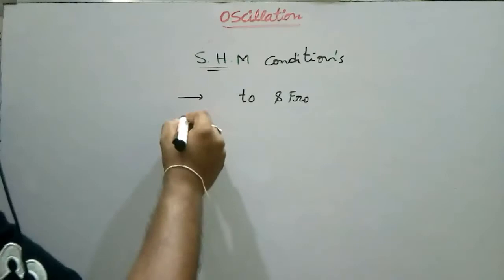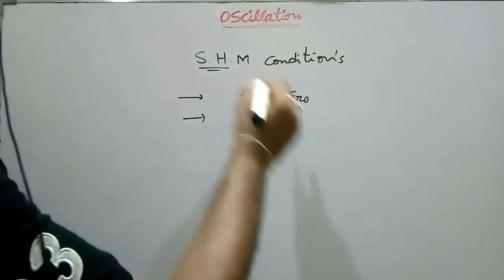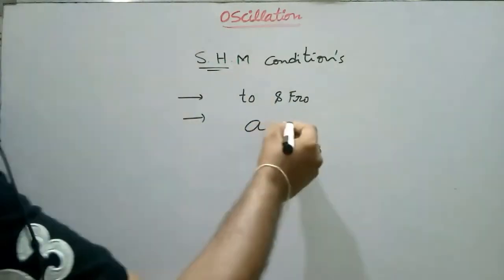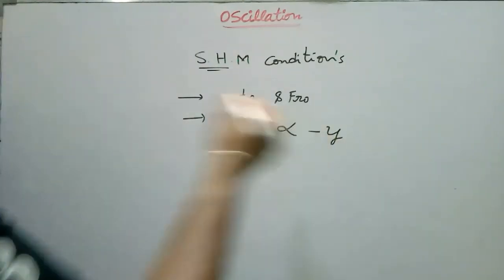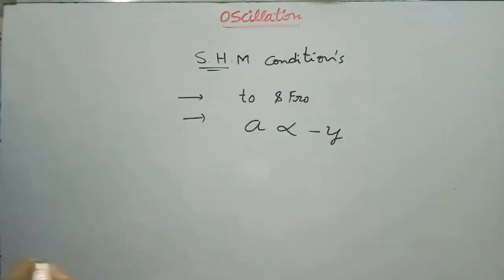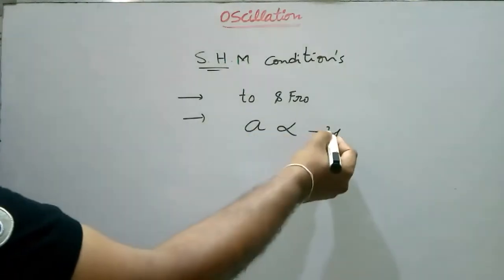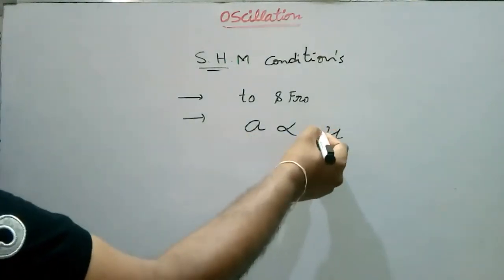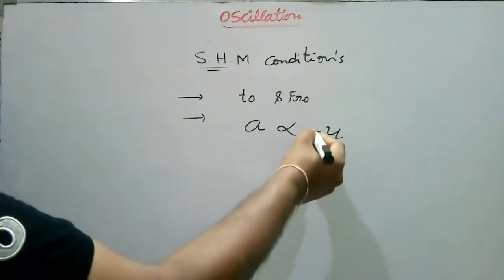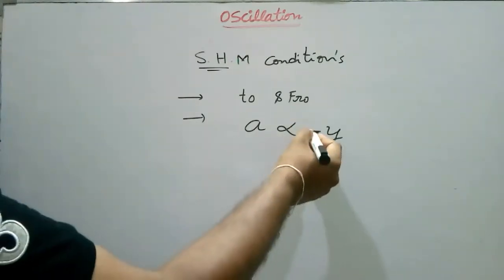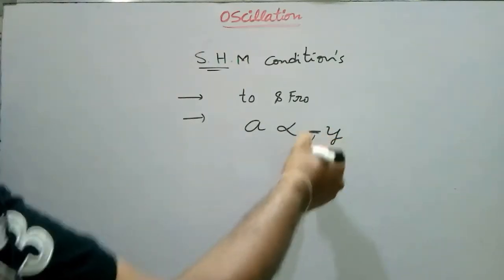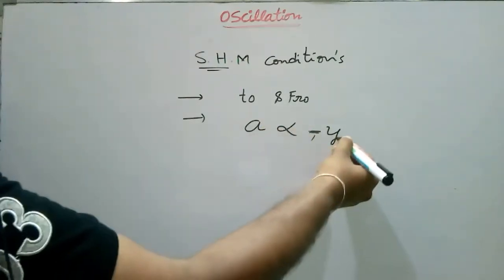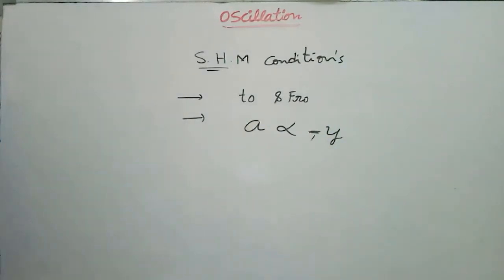Also, the acceleration of the body is always directly proportional to the displacement, in the opposite direction. The minus sign is assigned because the acceleration is towards the mean position.